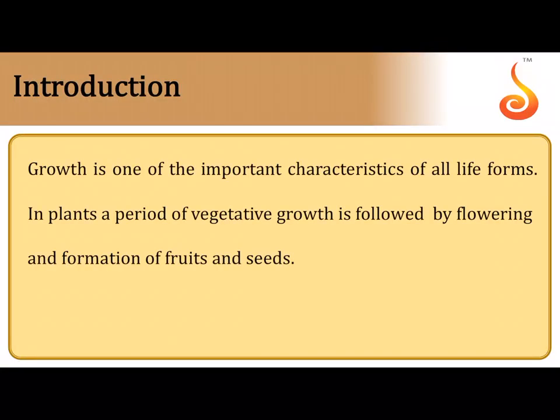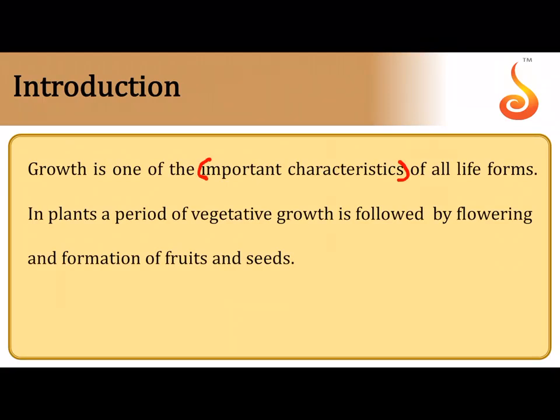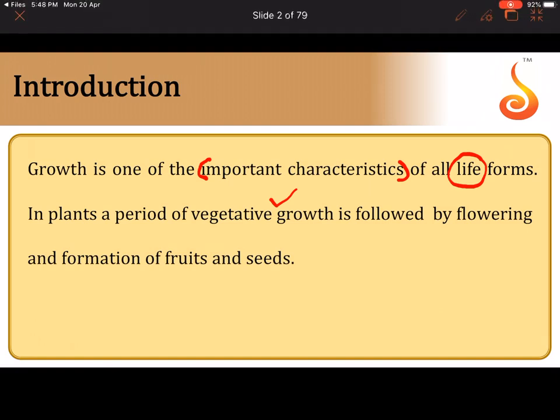Now how do you define growth? Growth is considered to be a very important characteristic of all living forms. In plants, the initial period of growth is referred to as the vegetative growth. That is when the plant increases in its size, in its number of cells, and it starts attaining sexual maturity. And when it attains sexual maturity, that is the time when there is flowering and formation of fruits and seeds.